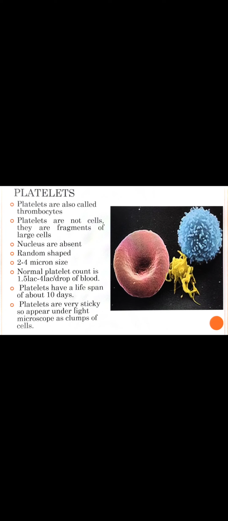They don't have any specific shape. They are random in shape, and their size is 2 to 4 micron. And the normal platelet count is 1.5 lakh to 4 lakh per drop of blood. Platelets have a lifespan of about 10 days, and platelets are very sticky, so they appear under the light of a microscope as clumps of cells.